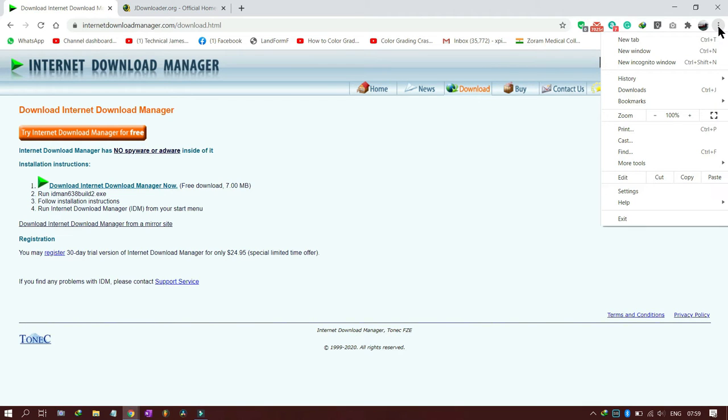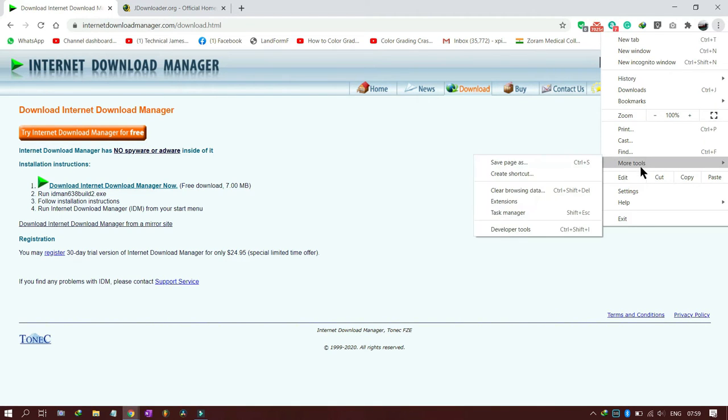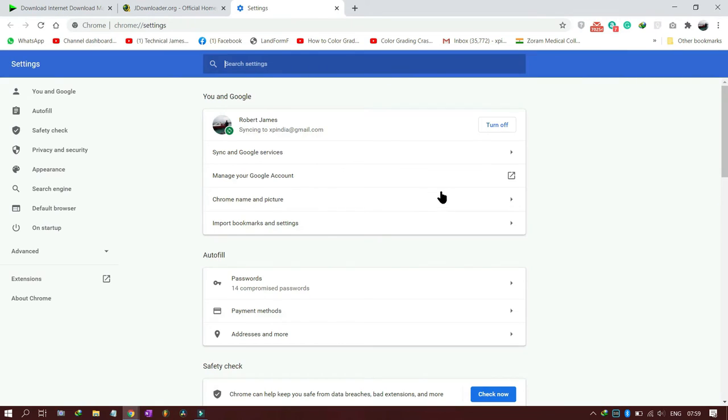So this Internet Download Manager installs into the browsers as add-on extensions. Whichever browser you use, Internet Download Manager will put its small extension there. It will take a permission and put it there. So we will go to settings.